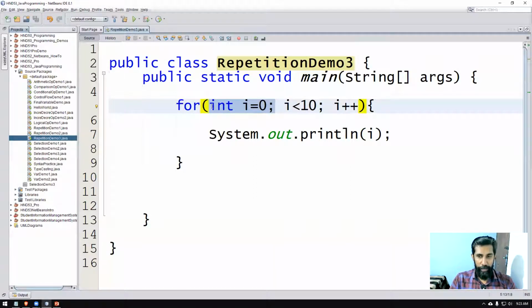Again, explaining, there are three parts in a for loop. What are the three parts? The first part is the initialization of the loop control variable. That is a must. During the lifetime of the loop, this will work only once. This is going to happen only once.